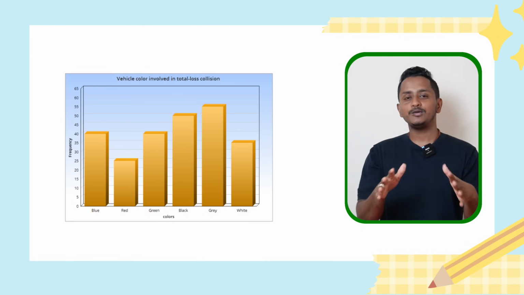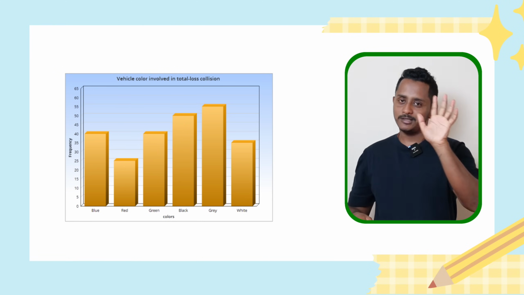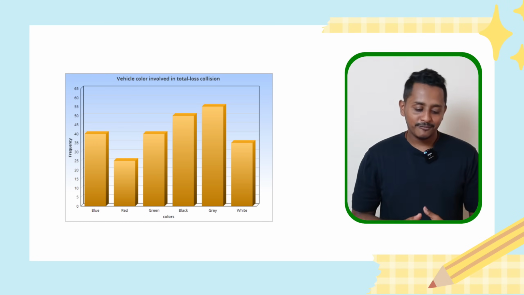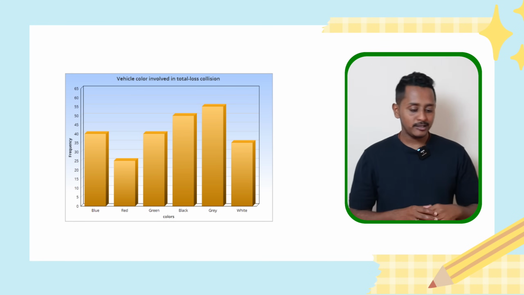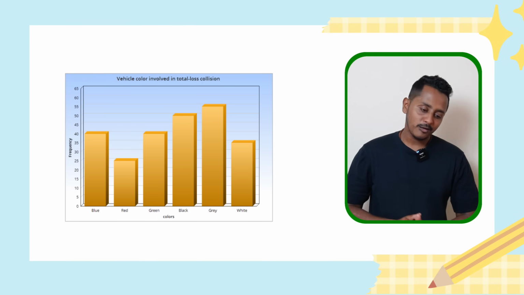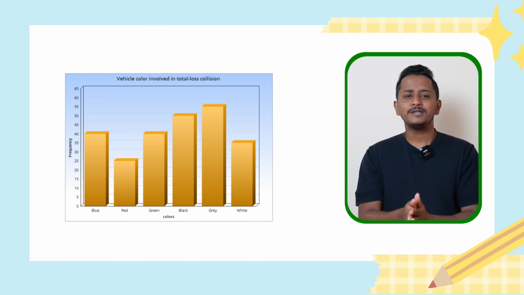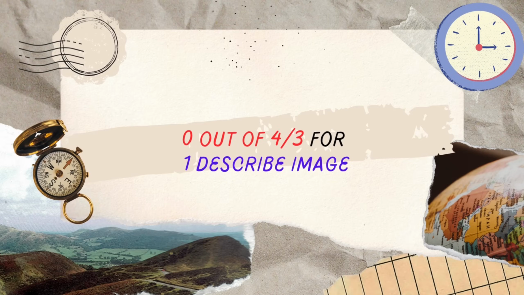No matter what you speak, how you speak, if you do this, you'll get the scores. You're not doing this. You're fumbling. From the image, it is clear that the blue color almost, this would be 0. I'm telling you, I'm not exaggerating. 100% this could be 0 out of 4 or 3 from one describe image question.